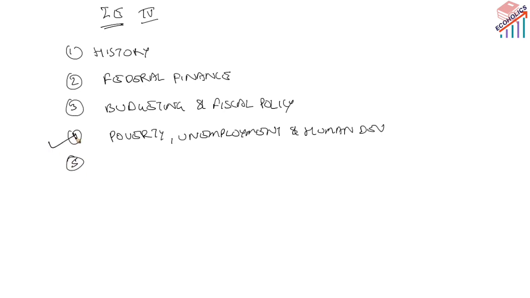The fifth one, an important module, is related to the agriculture sector and rural development strategies. Under agriculture, we have land reforms, we have land relations. Under rural development, we have rural credit, modern farm inputs, marketing and price policy. So we'll discuss agriculture backward linkages as well as forward linkages, like commercialization and diversification of the crops.